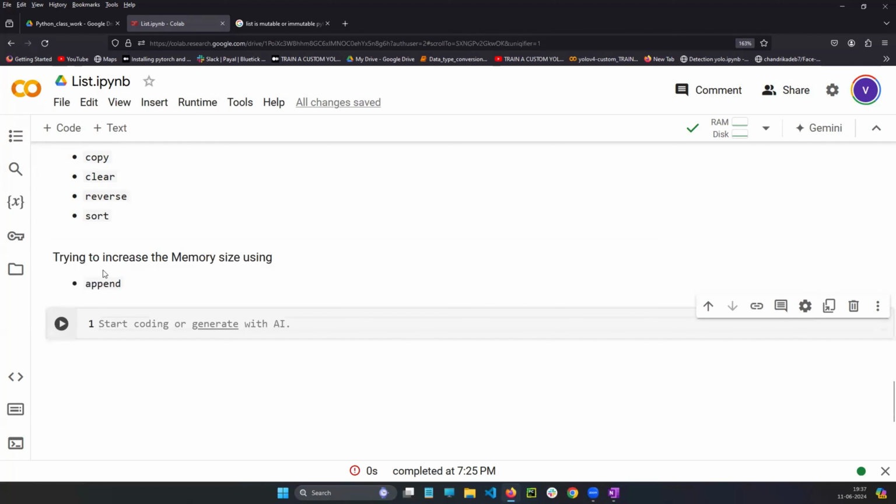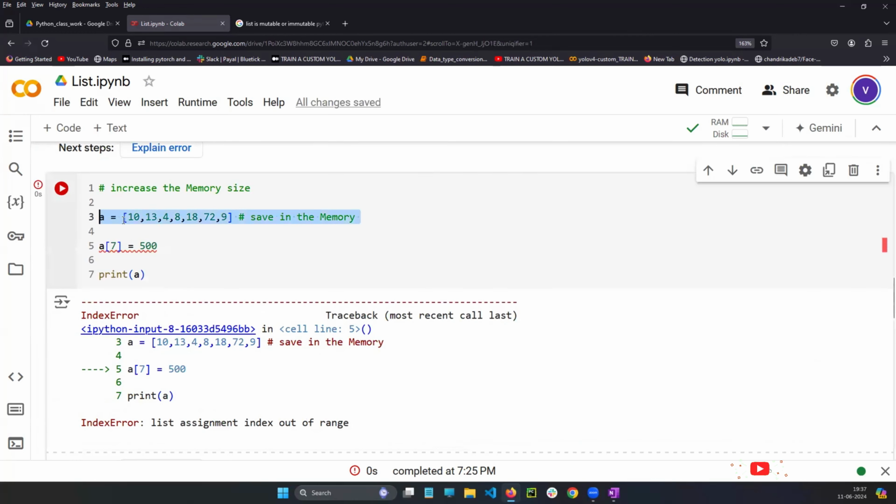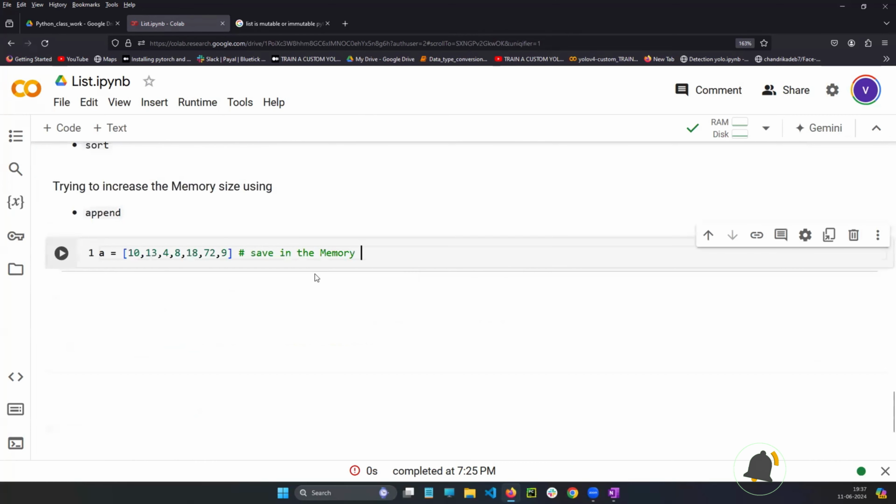Using append, I am trying to increase the memory size. So let's see. First, I'm going to take these things and keep them here.